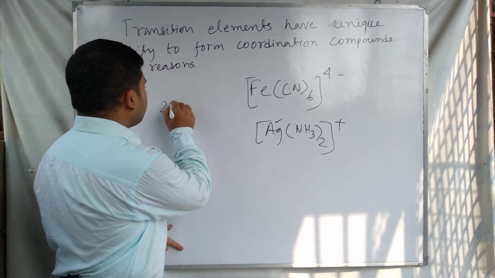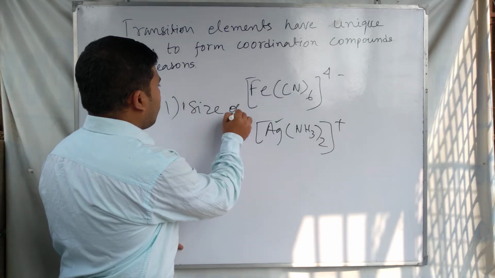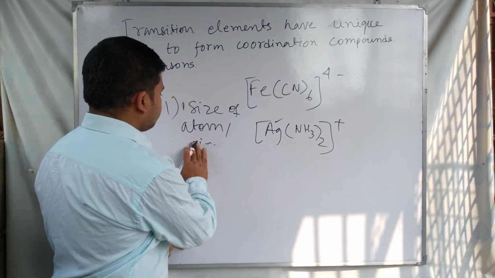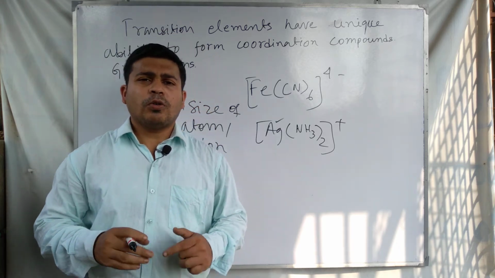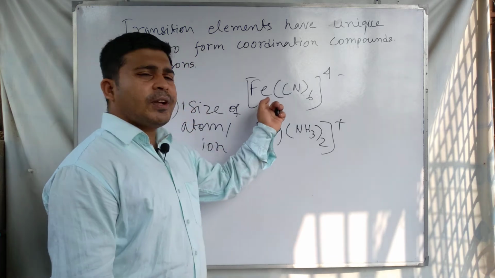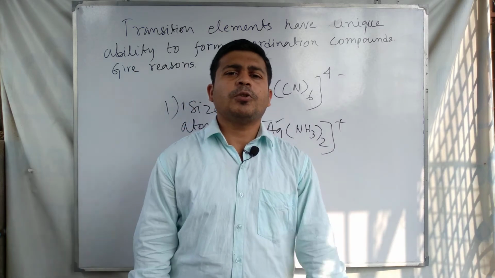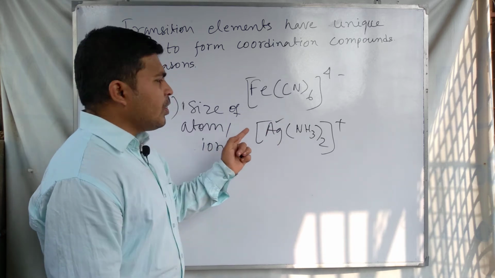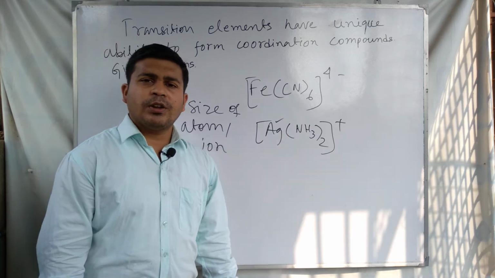The first reason is the size of the atom or ion. In case of coordination compound formation, the size of the central metal atom or ion is a very important factor. When the central metal atom or ion has small size, it can easily form coordination compounds.